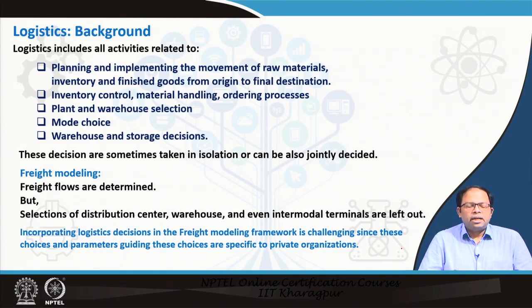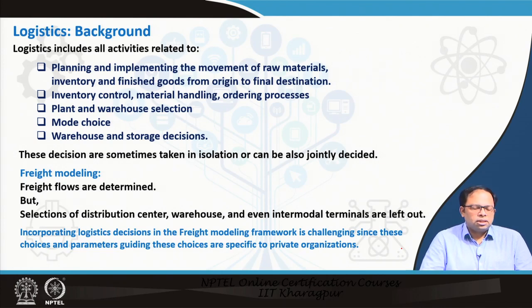And then plant and warehouse selection, which plant or which warehouse to select to get the goods from or to deliver the goods from. And then mode choice, what kind of vehicles to be used, and then warehouse and storage decisions, like where should we have our warehouses, where should we have our storages. All these things could also be decided within the gamut of logistics. So, logistics is a broad term which covers all aspects of supply chain management.